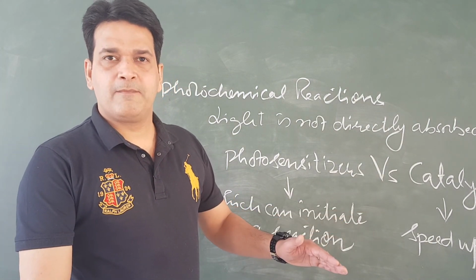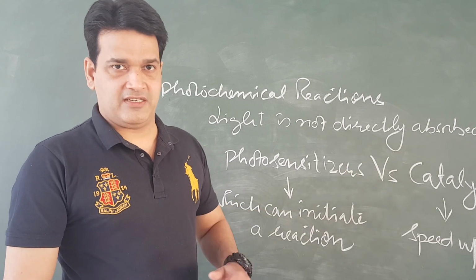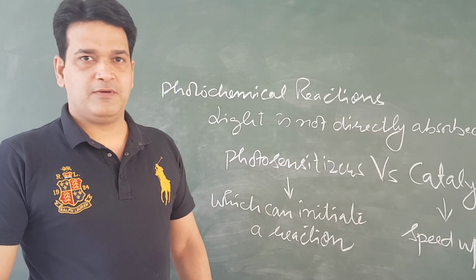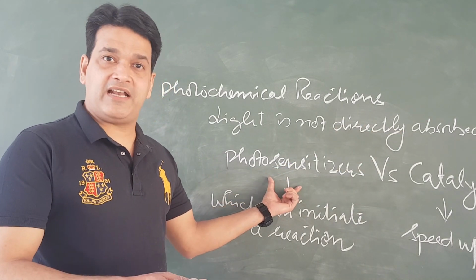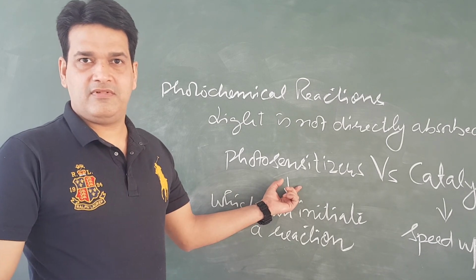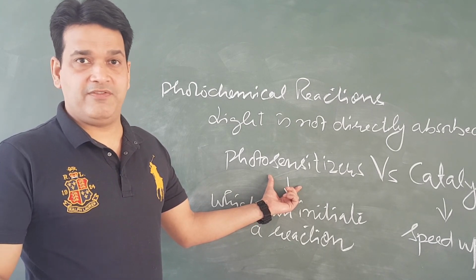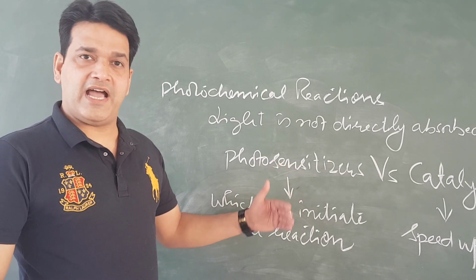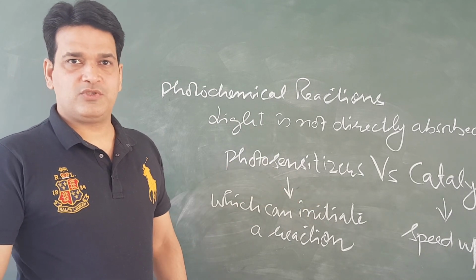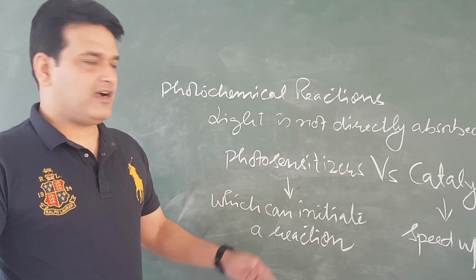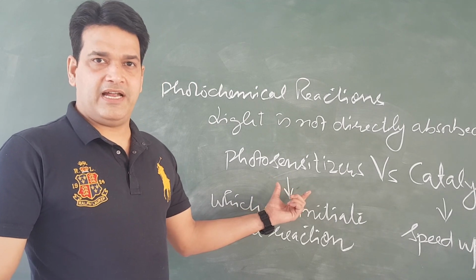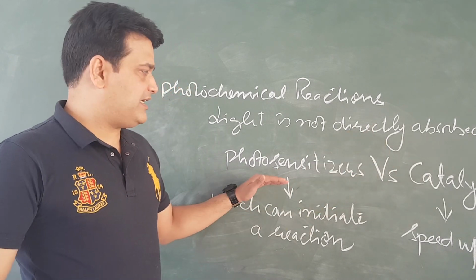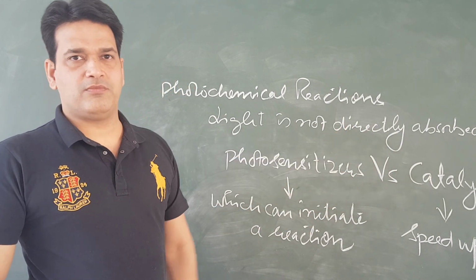Catalysts can just increase the rate of reaction, but photosensitizers can start a particular reaction, the reaction which is not otherwise taking place. So this is a very great thing about photosensitizers, and they should not be confused with catalysts because they are very much different from catalysts.